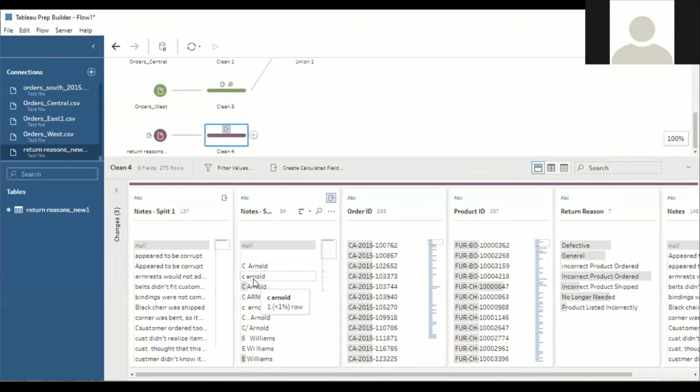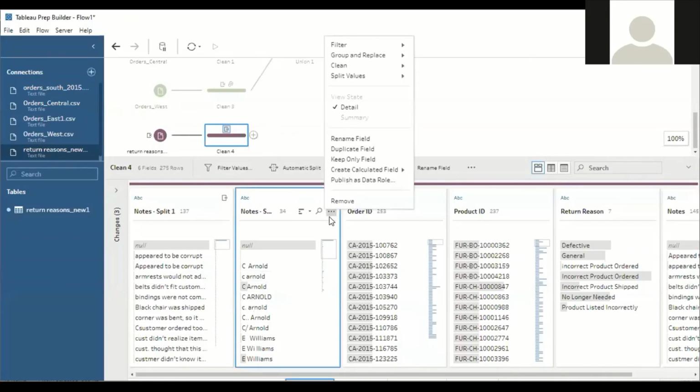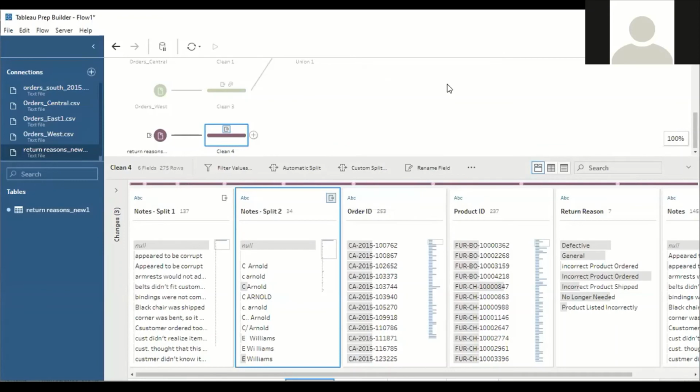Understood? To do this, I will again use the more option. Under more, there is an option called group and replace. Under group and replace, there is an option called common characters. Click on common characters.